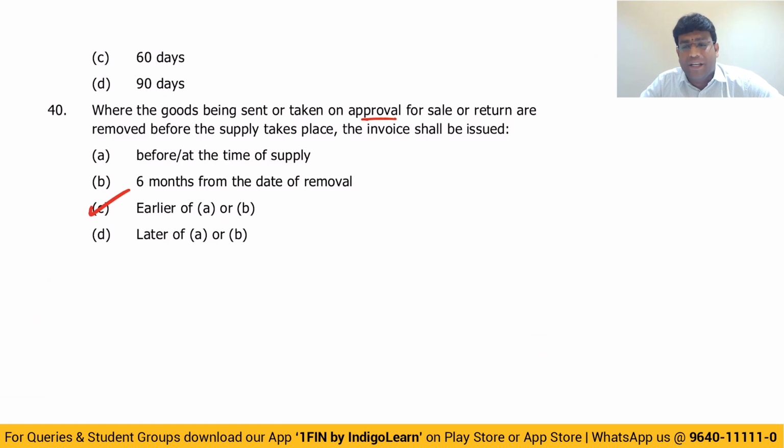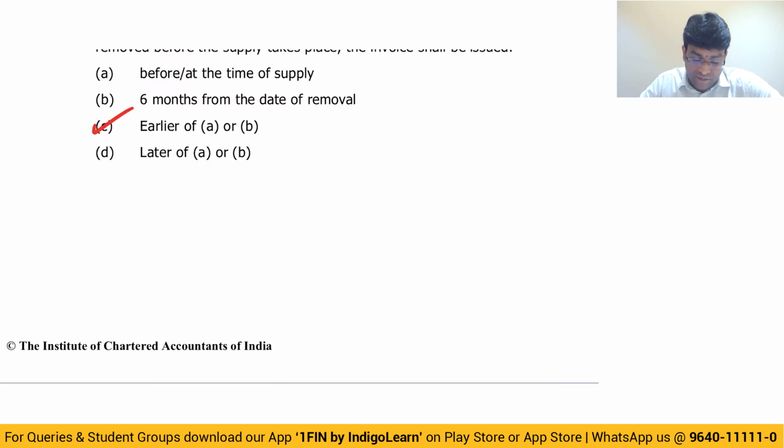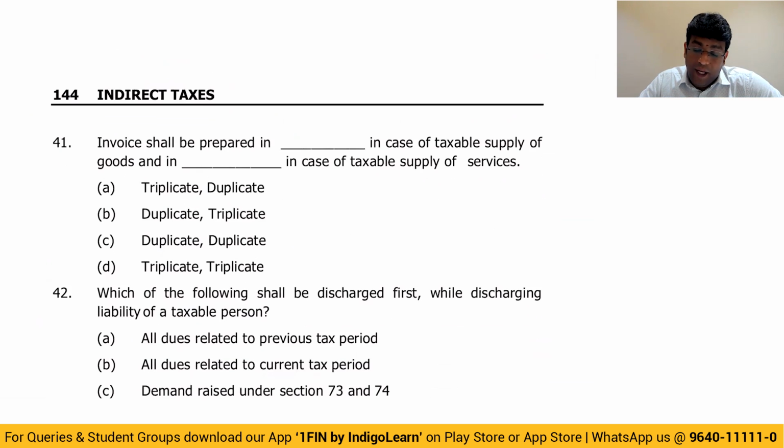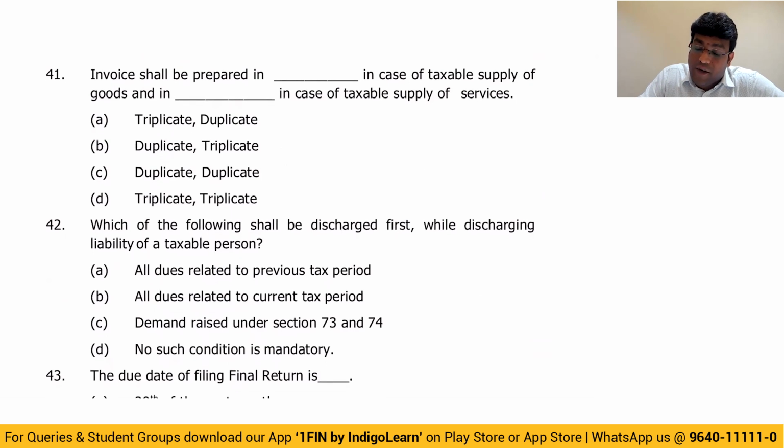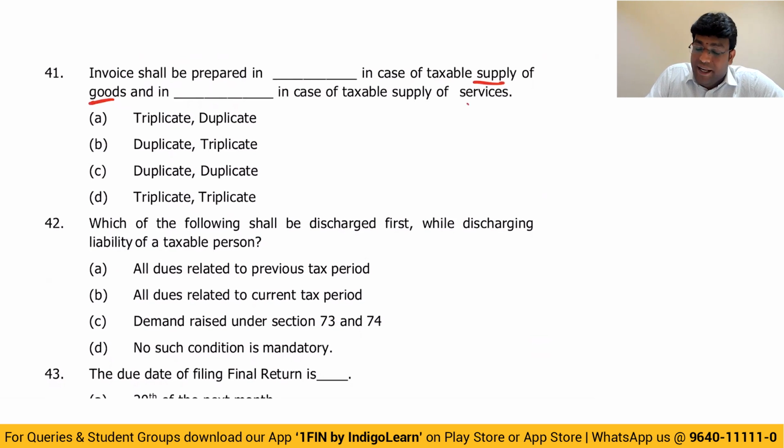In fact, all the story is given by section 31, time limit for issuance of tax invoice. Next question. Invoice shall be prepared in dash in case of supply of goods and dash in case of services. Simple answer, triplicate in case of goods, duplicate in case of services. The reason is original for recipient, duplicate for transporter, triplicate for supplier. But in service, there is no transporter logic. That is why invoice is prepared in duplicate.